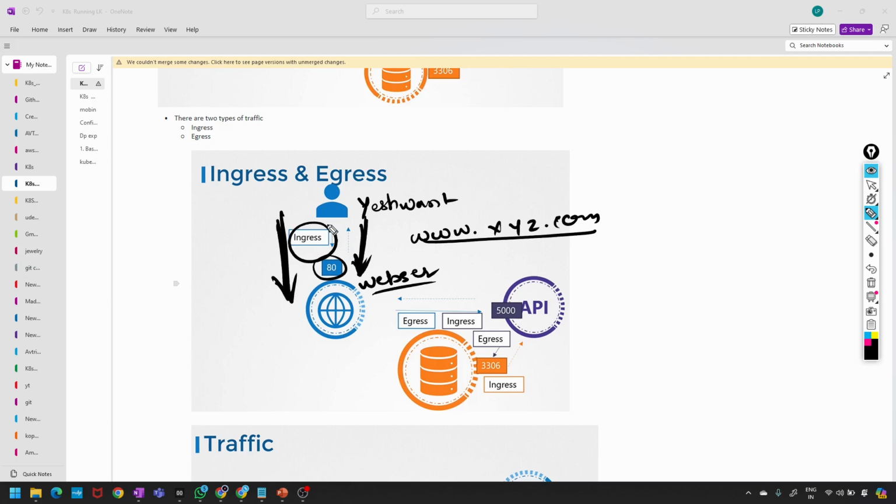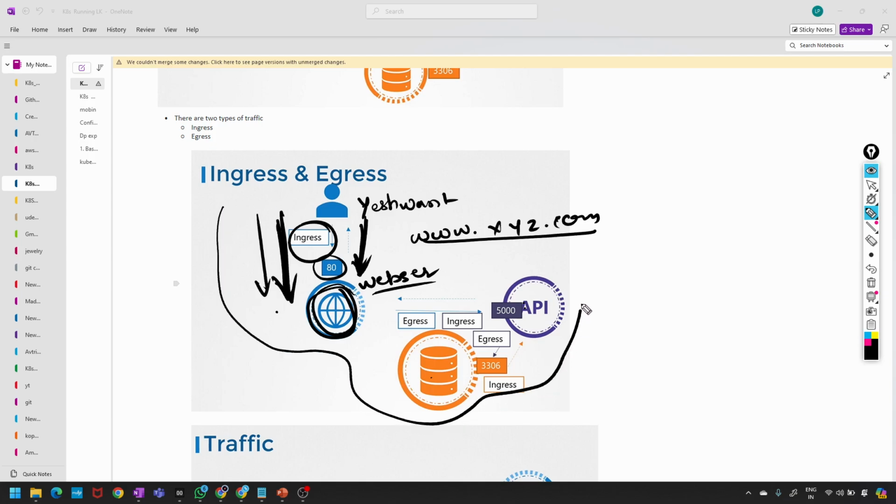That traffic is called Ingress. Whatever it releases connects with the API, which takes it from the database, and this process runs like this, correct? Yes, sir.